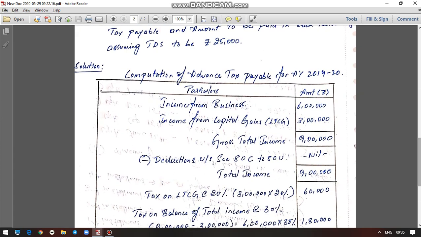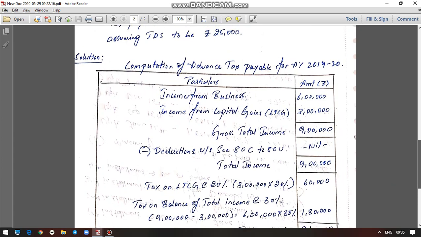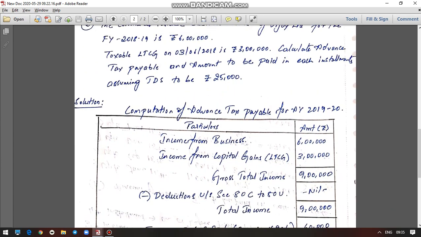Now, we have to write down the heading: computation of advance tax payable for assessment year 2019-20. Make two columns, one is particulars and the second is amount in rupees. We start with income from business or profession. How much have they given? It is 6 lakh rupees, so write down 6 lakh rupees. Then income from capital gains, long-term capital gain, again 3 lakh rupees, which you put below income from business. Apart from these two, there is no other income, right? So 6 lakh plus 3 lakh, 9 lakh will be your gross total income.